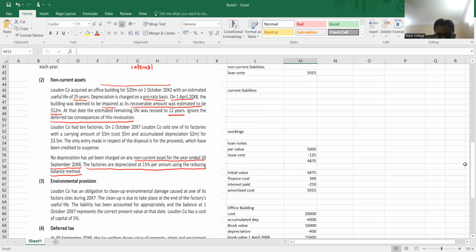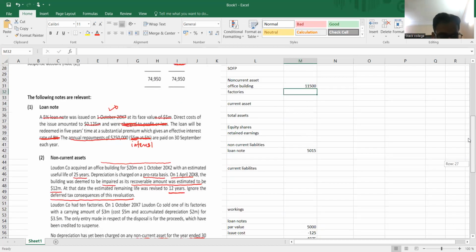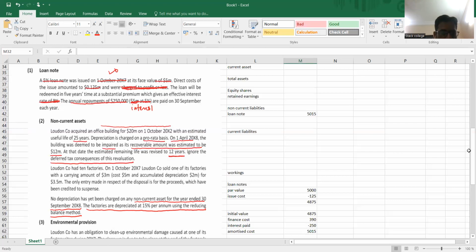Now, we have in the trial balance one suspense account given, and that is 3,500 suspense account. So this suspense account entry was made as cash debit 3,500 and suspense account credit 3,500. So we need to adjust this suspense account. And how can we adjust this suspense account? Suspense account debit, and we need to recognize the adjustment regarding this factory. That is the gain or loss. We need to identify gain or loss.